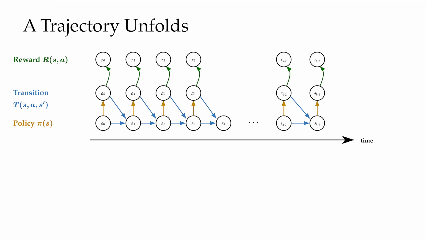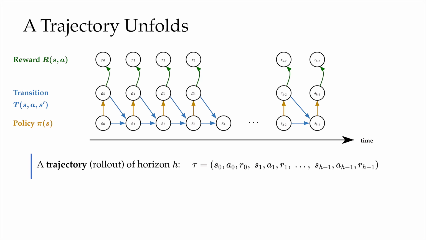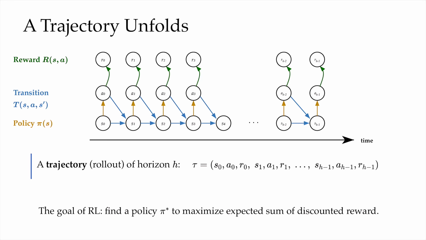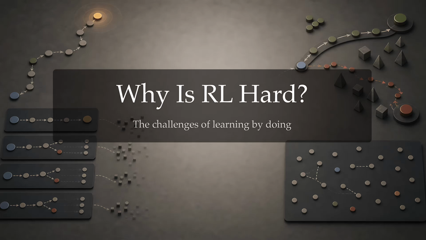We call this whole sequence a trajectory tau, and the full tau is what an RL algorithm gets to look at, gets to observe, in order to update the policy pi. So that is the whole setup. We observe, we act, we get a reward, we repeat. It looks very simple, but in practice RL is much harder than supervised learning, and there are many reasons for it. Here in part 1, we will focus on 4 particular failure modes.